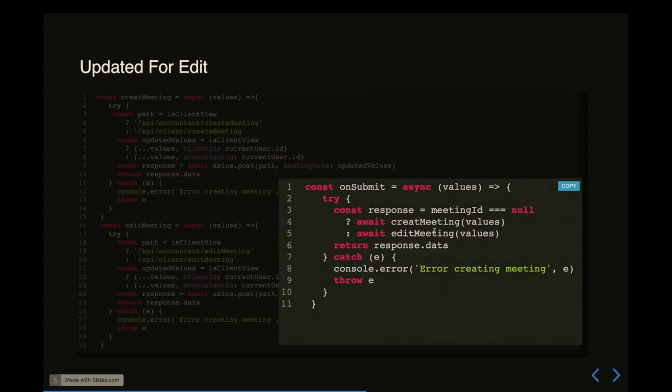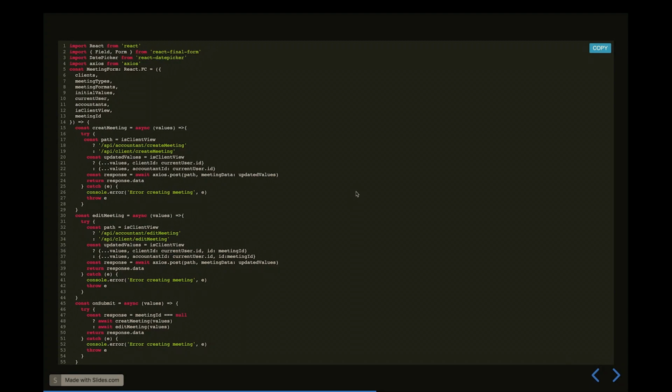And now that overall large meeting form component is also passing in meeting ID for us to know whether this is an edit form or a create form. So now this is sort of what that thing looks like. It's got meeting ID. I can't even show you the return anymore. It started to grow with both the create and the edit and the submit function at the end of it.